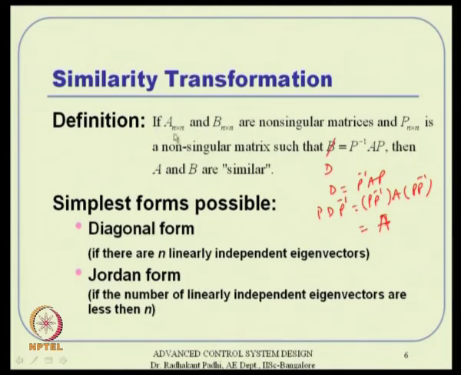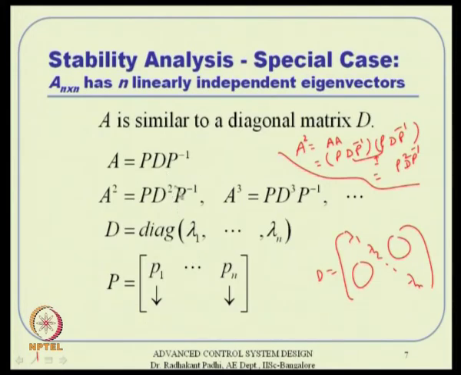We took the help of the similarity transformation, and we discovered that any A matrix we can convert to either a diagonal matrix or a block diagonal Jordan matrix, either way. So, we first took the case where it is possible to diagonalize a matrix, and then the analysis: we started with A equal to P D P inverse, A square is like that, and things like that.